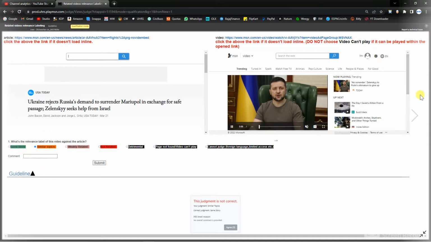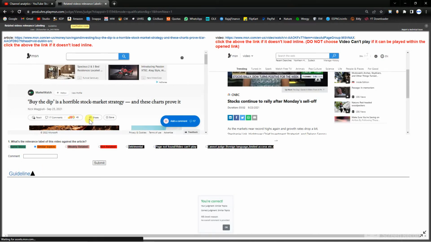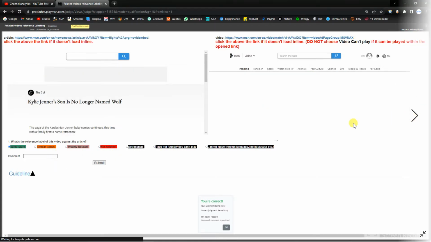So select same story. Next, buy the dip is a horrible stock market strategy, and stocks continue to rally after Monday's sell-off. Both these are similar topics. Okay, so select similar. They are not the same, but they are similar topics. I was right in this. Select similar topics.